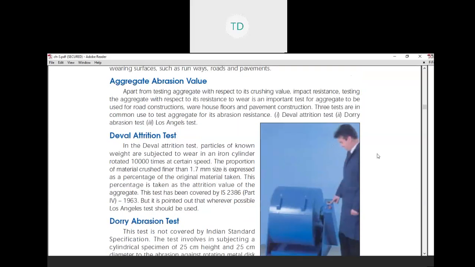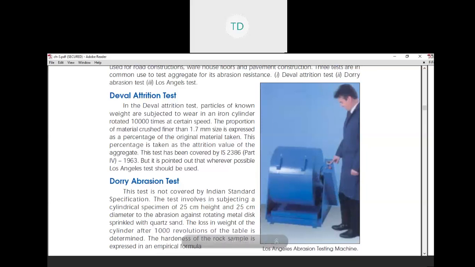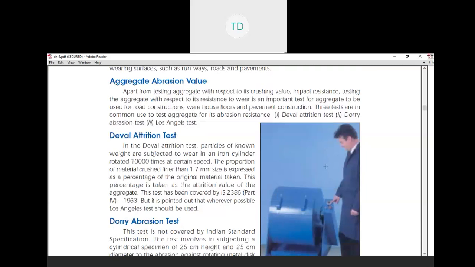Aggregate abrasion value. This is the aggregate abrasion value test machine. This is a small type of mill, and abrasion is done in this machine. Apart from testing aggregate with respect to its crushing value and impact resistance, testing the aggregate with respect to its resistance to wear is an important test for aggregate to be used for road construction, house floor and pavement construction.